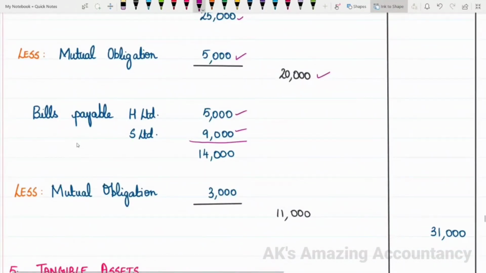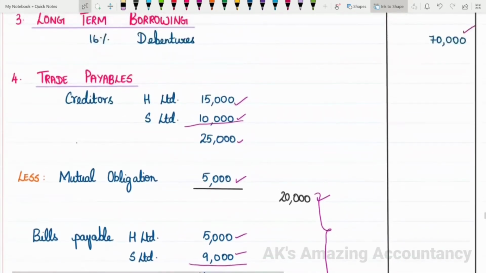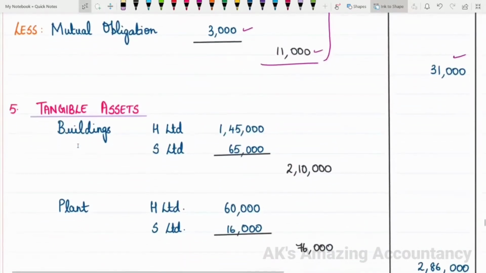So the same amount will be deducted from bills receivable on the asset side. So less mutual obligation 3,000. So 14,000 minus 3,000 will give us 11,000. So 20,000 plus 11,000 will be getting 31,000. So what is this 31,000 actually? 31,000 is actually note for trade payables. Okay. Now let us proceed with the next note.